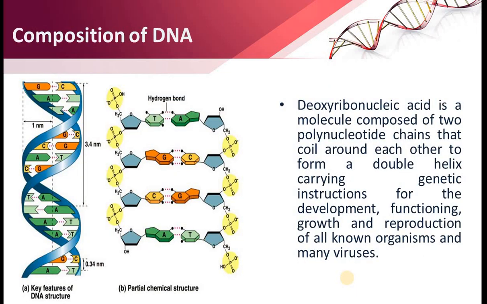Now let us discuss the composition of the DNA. Deoxyribonucleic acid is a molecule composed of two polynucleotide chains that coil around each other to form a double helix, carrying the genetic instructions for the development, functioning, growth and reproduction of all known organisms and many viruses. Now this is the double helical structure given by Watson and Crick. This is one strand and this is the other strand. As you know, the two strands are connected. Now there will be a hydrogen bond between the two strands.